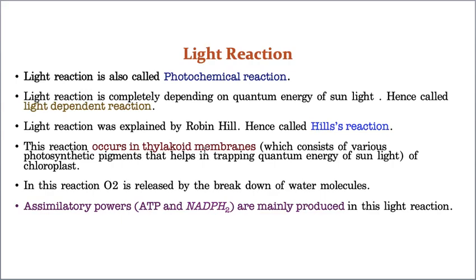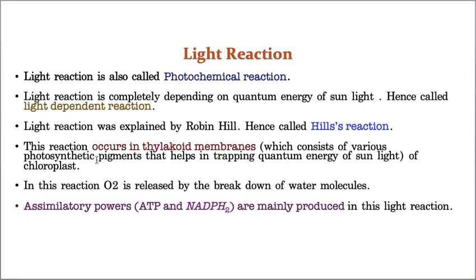The chloroplast consists of small sac-like structures, and each sac-like structure is called a thylakoid. Now take one thylakoid and cut it. In the thylakoid you can see small molecules, called photosynthetic pigment molecules.